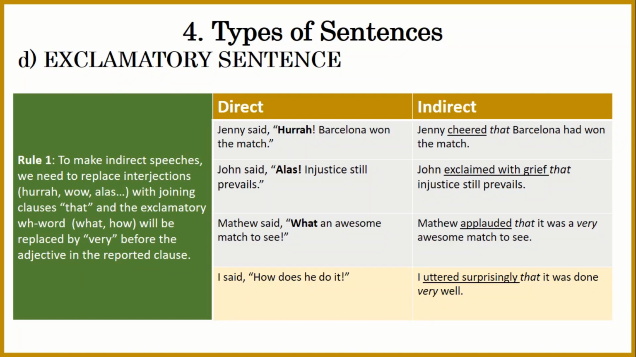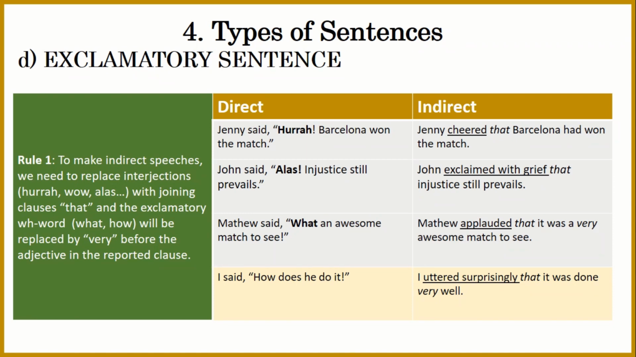So basically we are replacing the word what with the word very. You would see that in the indirect statement there is no WH exclamation, I'm not using the word what, because what is being expressed in this word applauded, and then we use the words very awesome to complete the feeling of what Matthew really saw as awesome in that match.